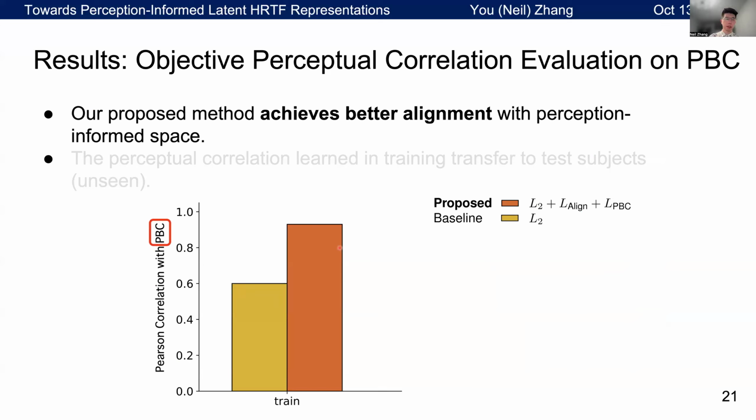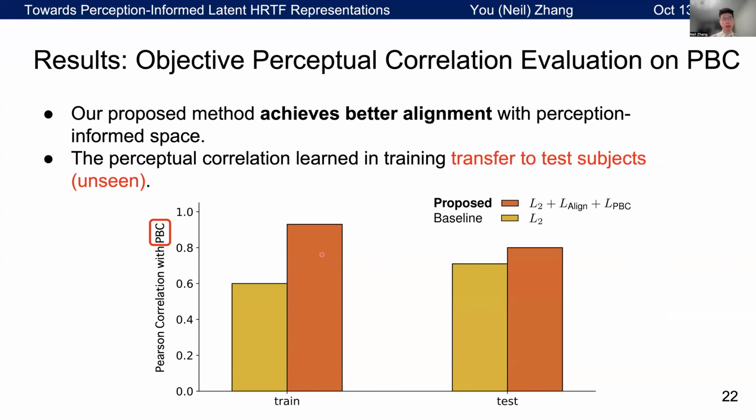You can see that our method achieves a near perfect correlation on the training set. So this shows that our proposed method achieves better alignment with perception-informed space. Then let's look at the result on the test sets. We still see some improvements, so the perceptual correlation learned in training sets transfers to test subjects.